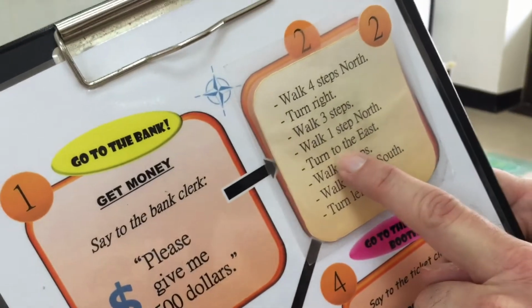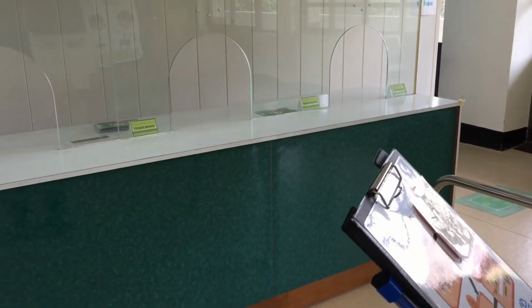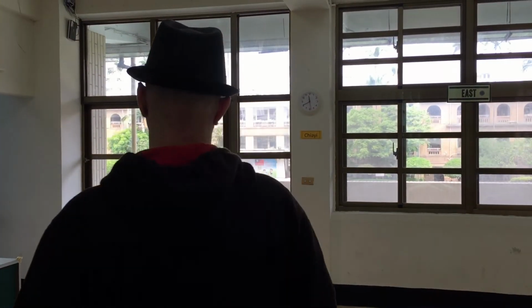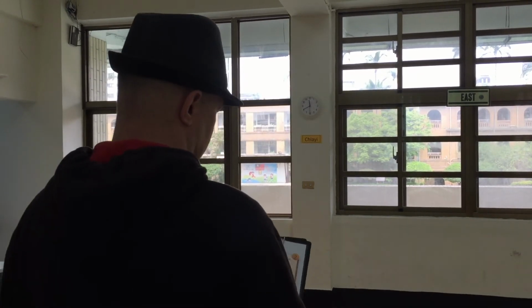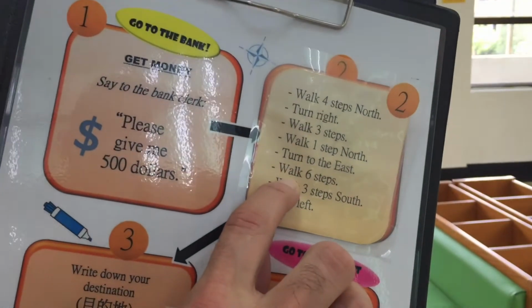Turn to the east. Where is east? If this is north, east must be over here. Okay? So it says turn to the east. Let's do that. Turn to the east. Now I'm facing east. Then what? What does it say? Can you read that?